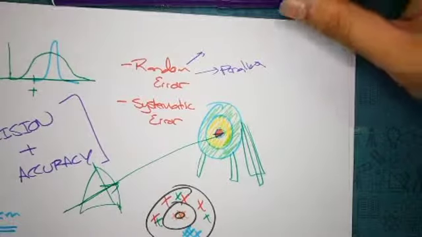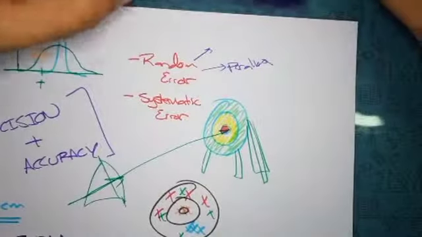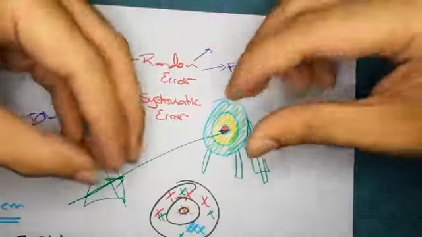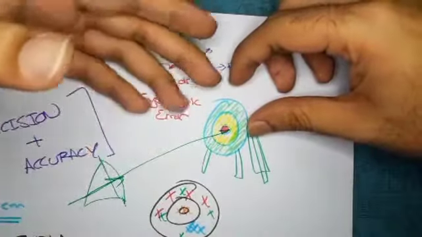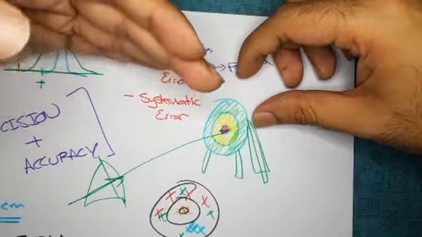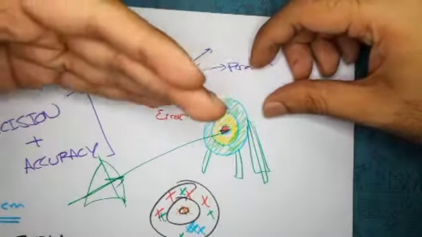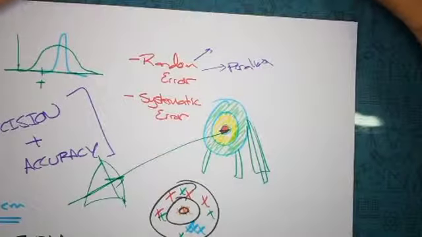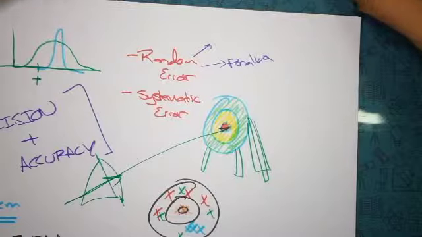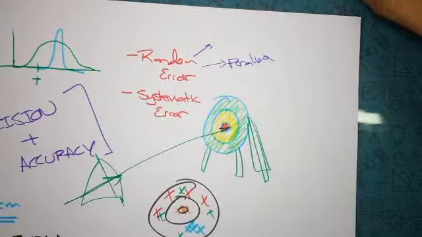And what else do we have? So random error, if you start to build a concept around it, is basically an error which causes a scatter of the values. All of the values don't have the same error. Some will be more, some will be less, but that's basically random error. And it's basically due to faulty technique. Okay. What about systematic error? How do you think systematic error is going to be? I think it's an error caused not by a person but by the system itself. Basically a faulty apparatus.